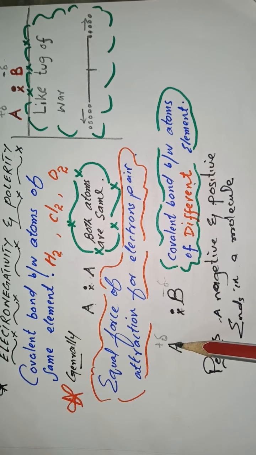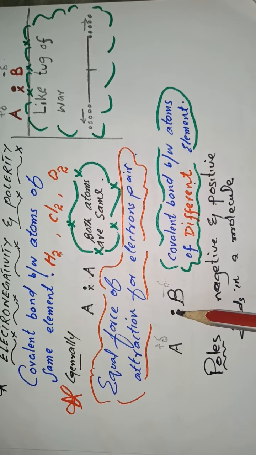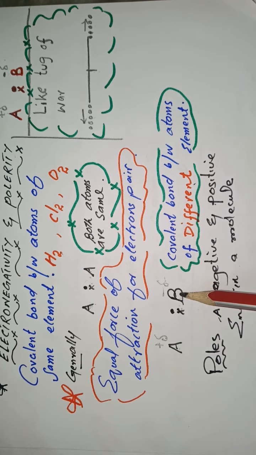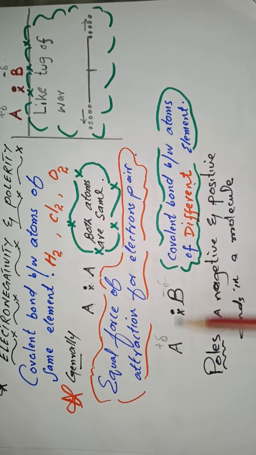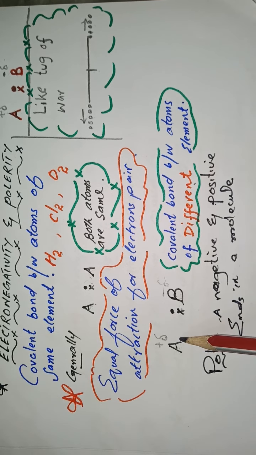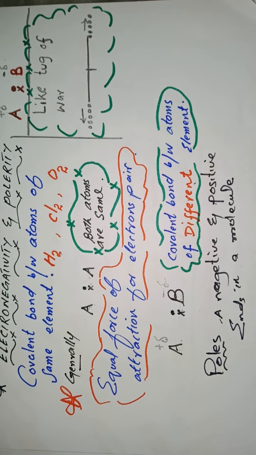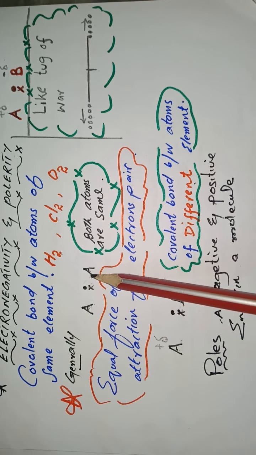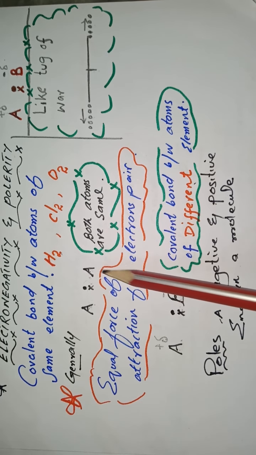Such molecules having a covalent bond are said to have a polar covalent bond, and the phenomenon is called polarity. So when there is a bond between two similar atoms, then the molecule is said to be a non-polar molecule.